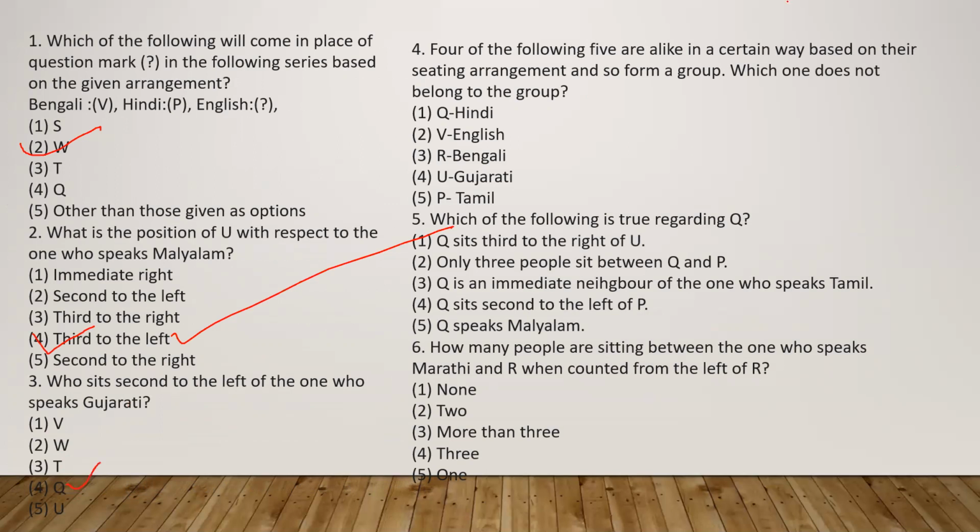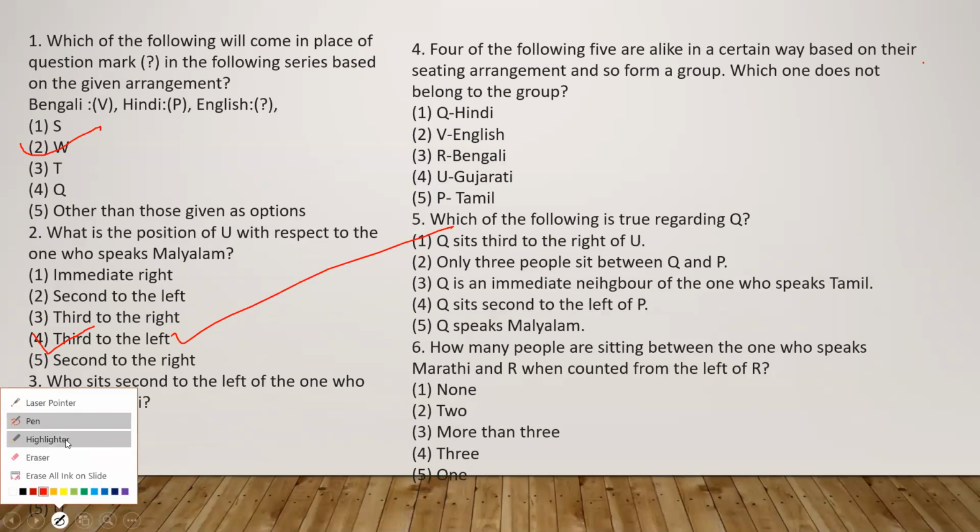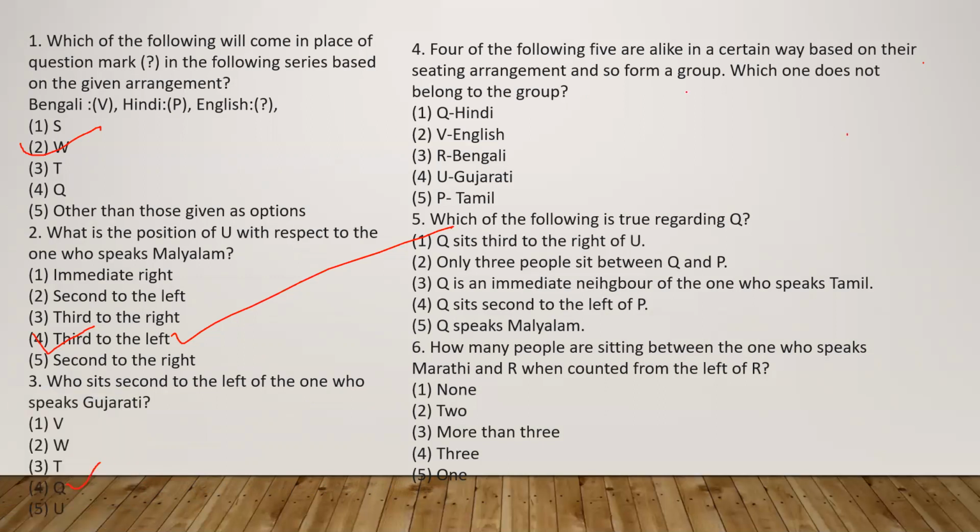Now, four of the following. Four of the following five are alike in a certain way based on their sitting arrangement, and so form a group. Which one does not belong to the group? So they have given a different question here, so we'll see.